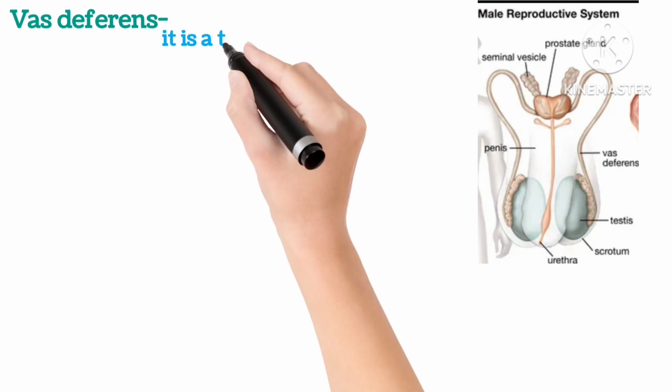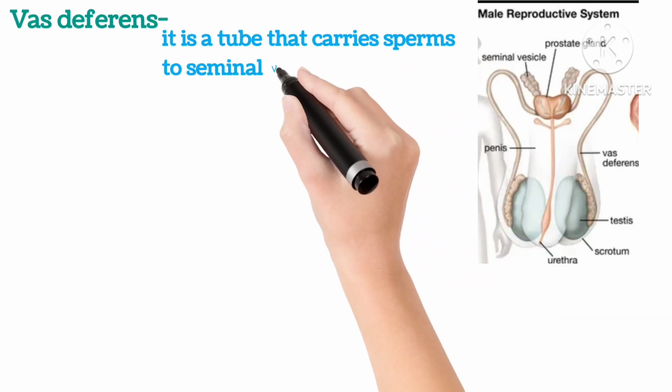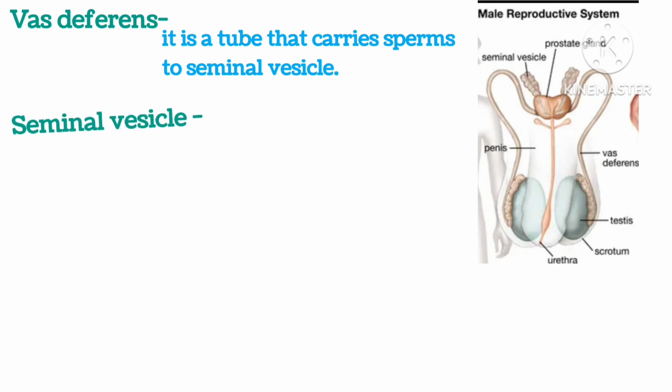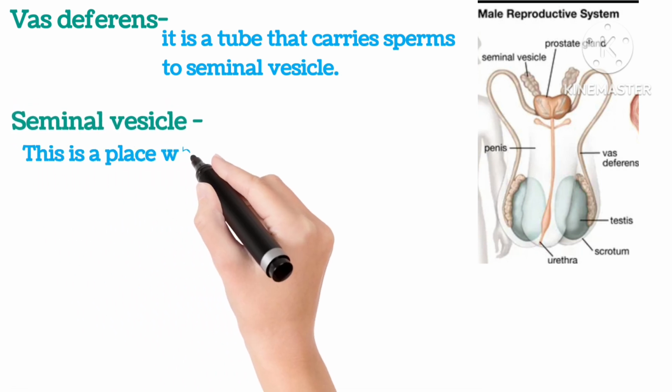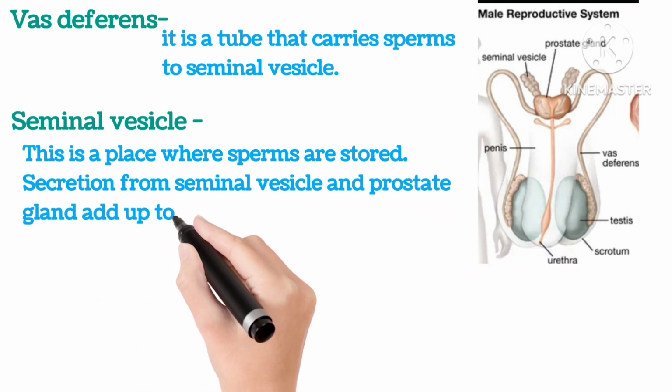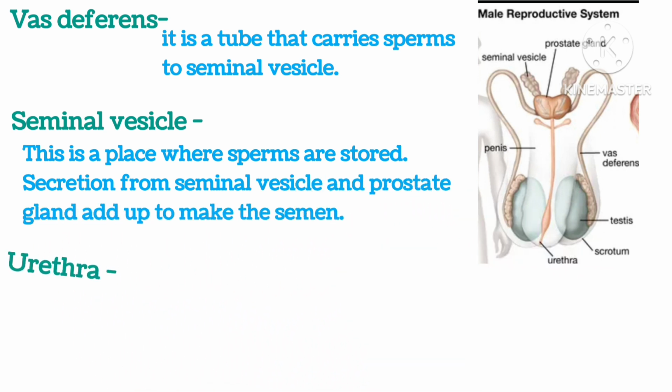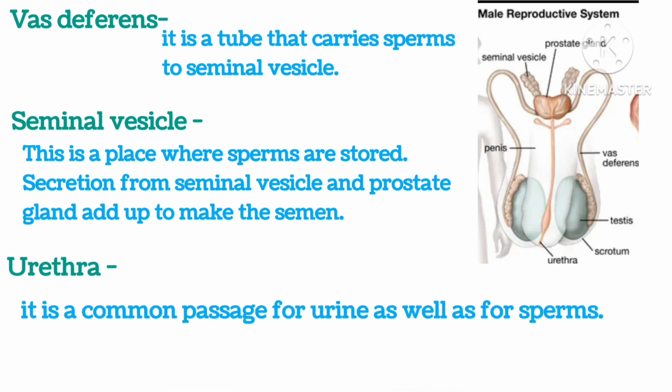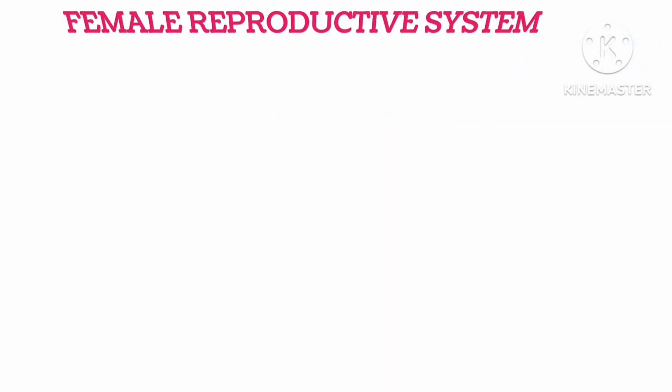Vas deferens. It is a tube that carries sperms to the seminal vesicle. Seminal vesicle is a place where sperms are stored. Secretions from seminal vesicle and prostate glands add up to make the semen. Urethra. It is a common passage for urine as well as for sperms.